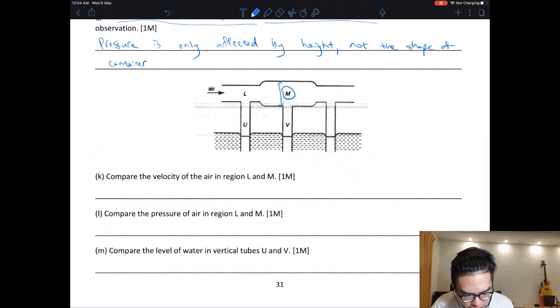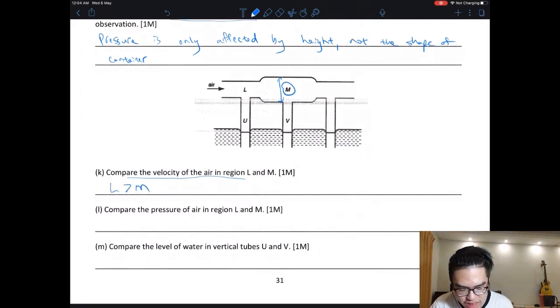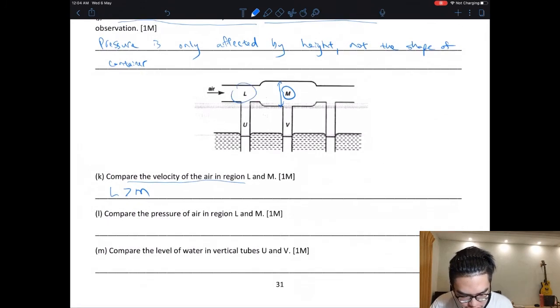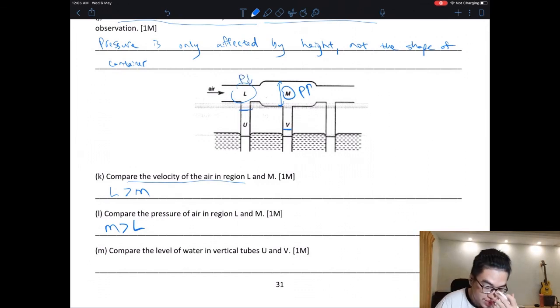Compare the velocity of air in region L and M. Okay, L is more than M. Well, we're talking about velocity here. L is faster. Compare the pressure. So M is larger than L. Okay, compared to U and V. So pressure here is high, water should be low. Pressure here is low, water should be high. So the water level of U should be more than V.